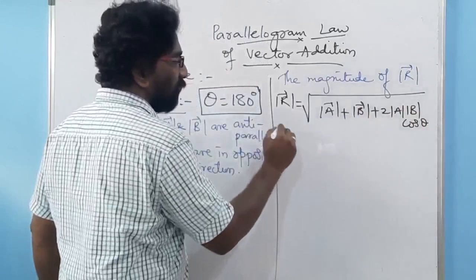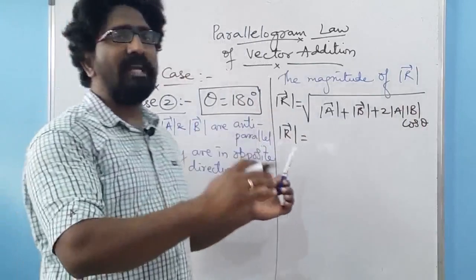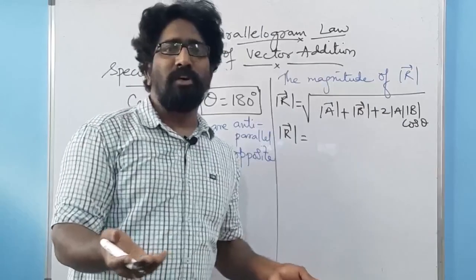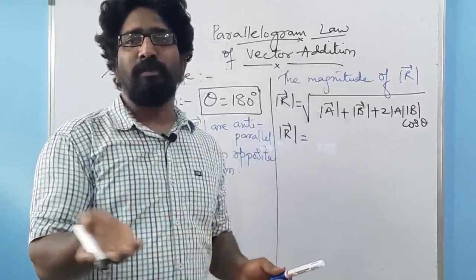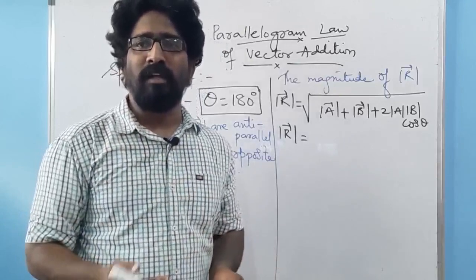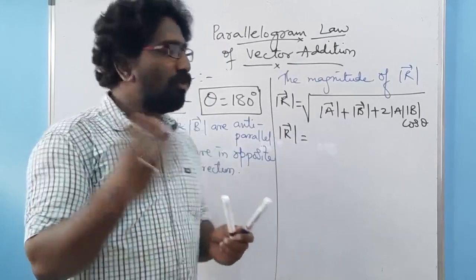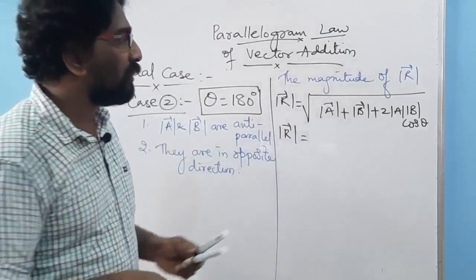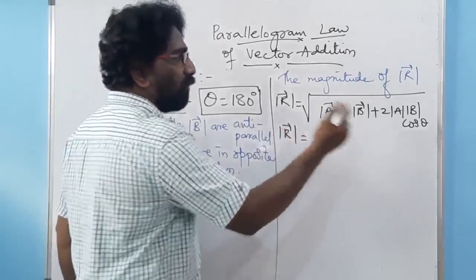So what happens here with cos 180 degrees? If you know the concept of the quadrants, it is very easy to understand that cos 180 equal to minus 1.